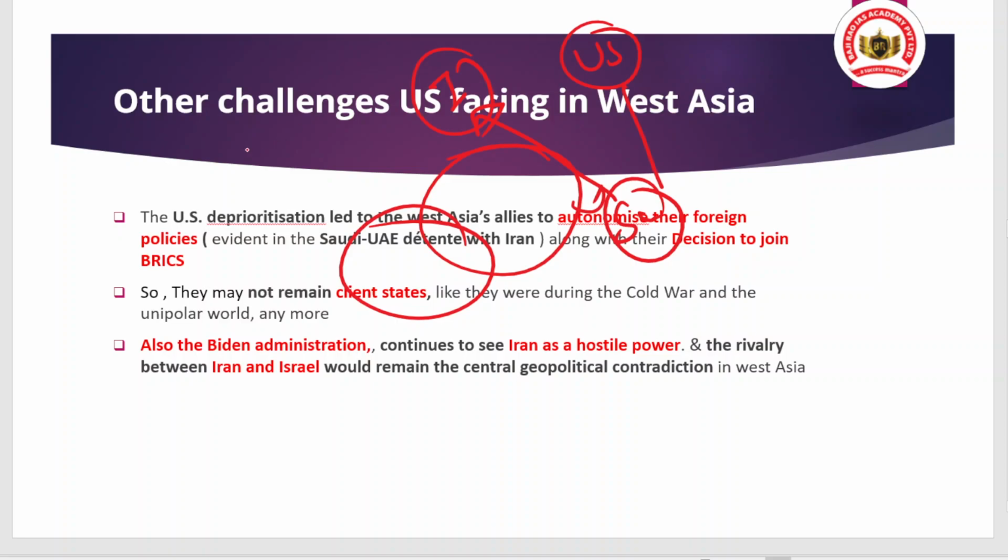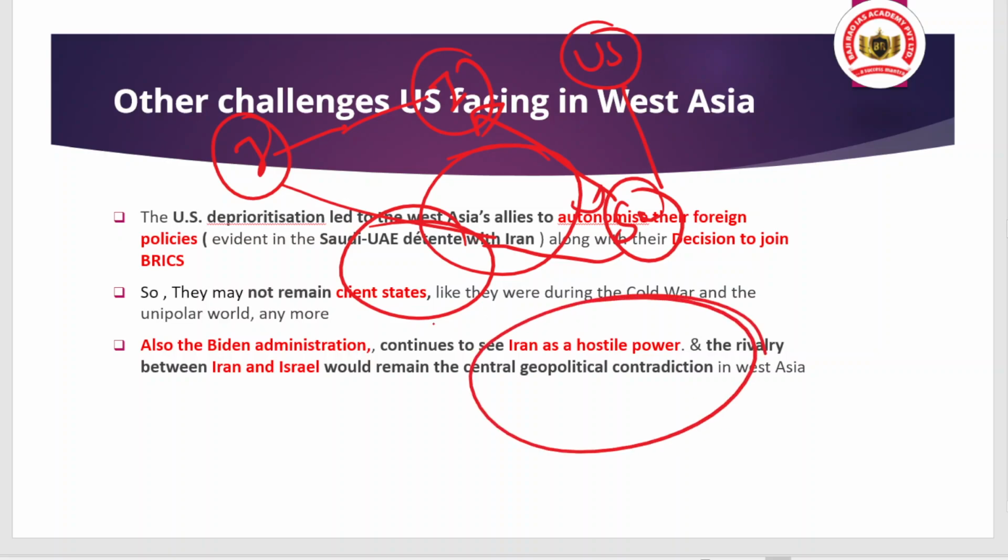And also, Israel and Iran do not have good relations, and Saudi Arabia is also trying to build a relation with Iran. That means there may be rising complexities in the West Asia region. That is also becoming a geopolitical contradiction for the USA in West Asia.